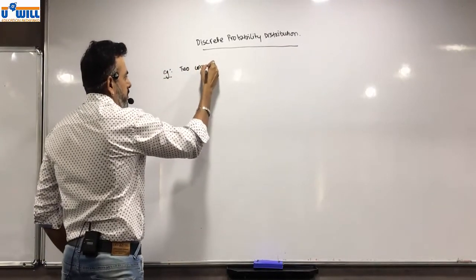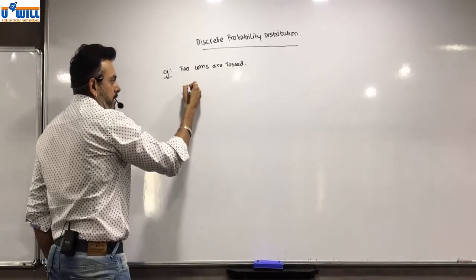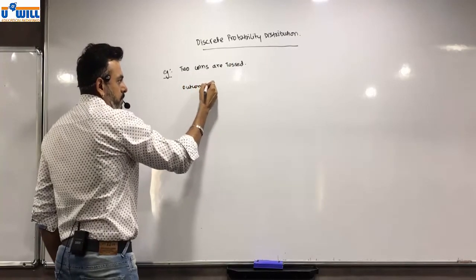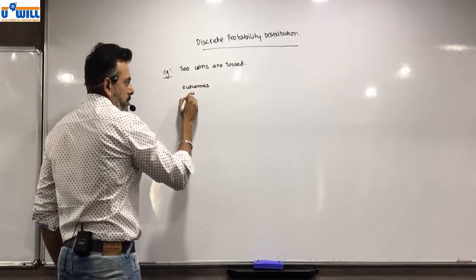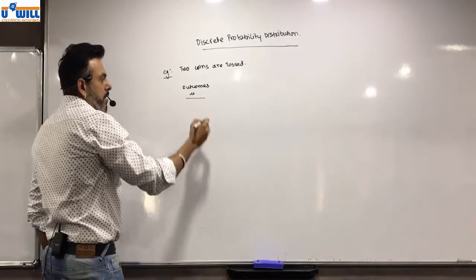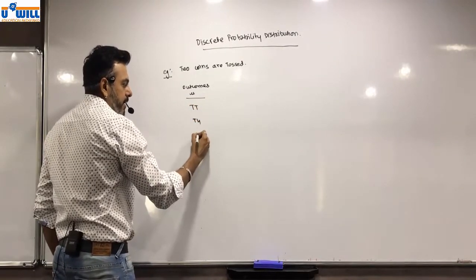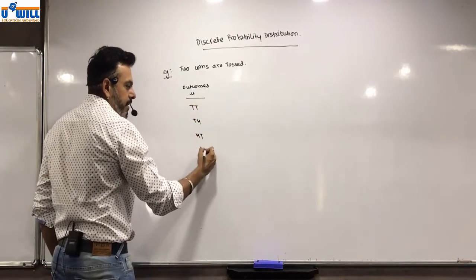Two coins are tossed. Now, what are the outcomes? Outcome, small u: tail, tail; tail, head; head, tail; and head, head.